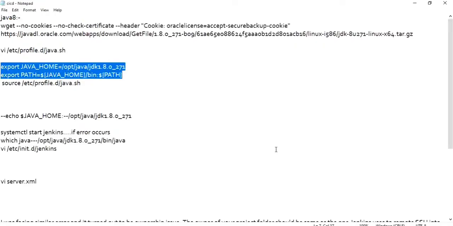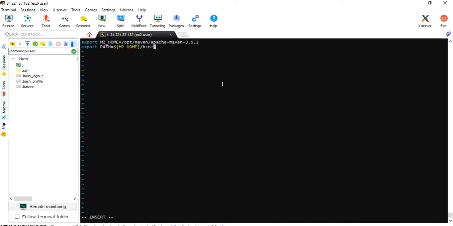Let me see. Okay, bin:$PATH. Okay, export M2_HOME, PATH equal to M2_HOME bin. Okay, fine. Escape shift colon WQ.